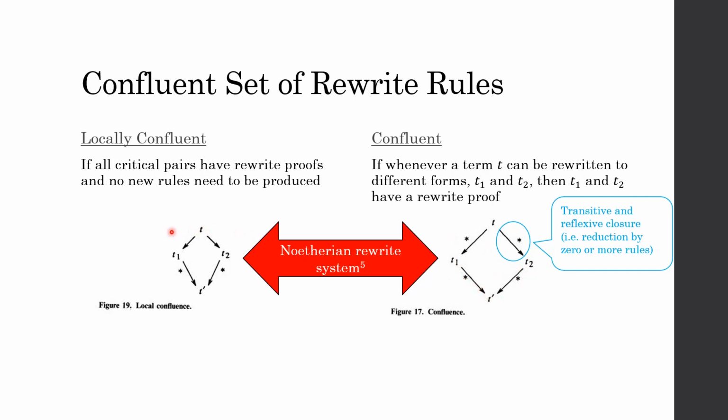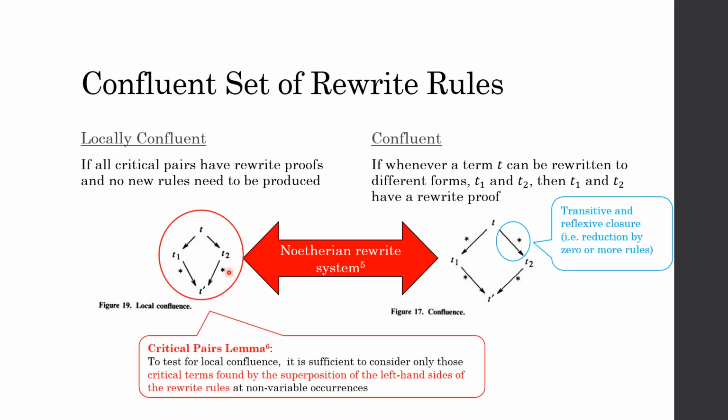For local confluence, as long as each critical pair we generate from a superposition gets a rewrite proof, it's done. This is much simpler to satisfy than checking term by term. All you need to check is all the superpositions, all the critical pairs, to make sure they have rewrite proofs. So yes, because of this Noetherian rewrite system, these two concepts are equivalent.